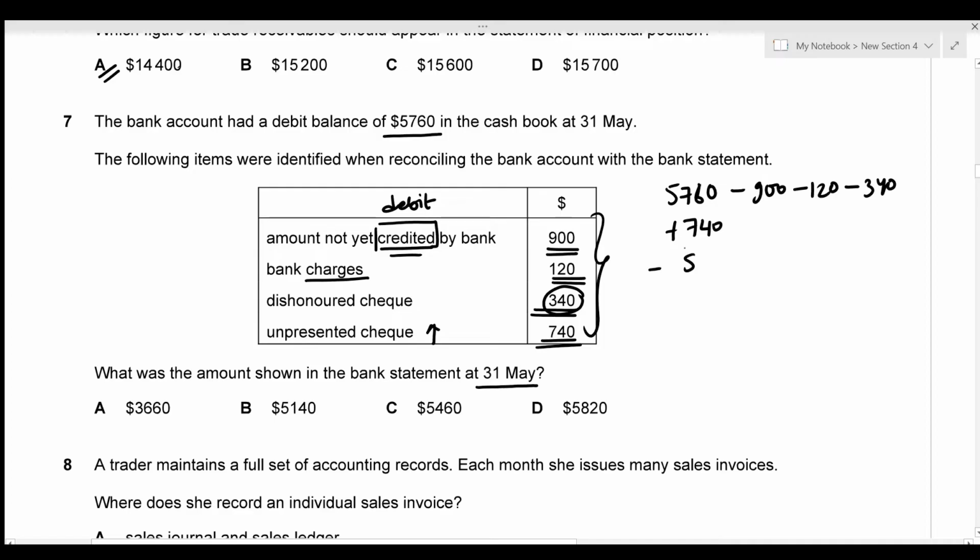Now this gives us a total of 5,140, which is given in option B. That's going to be our answer.